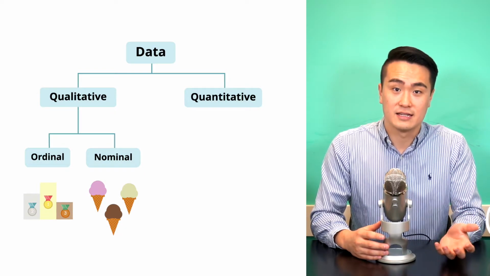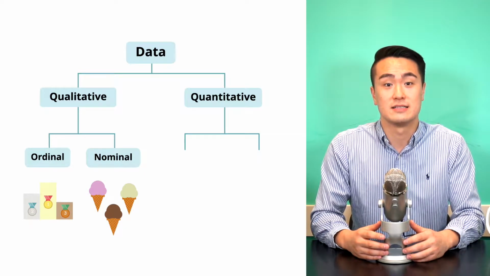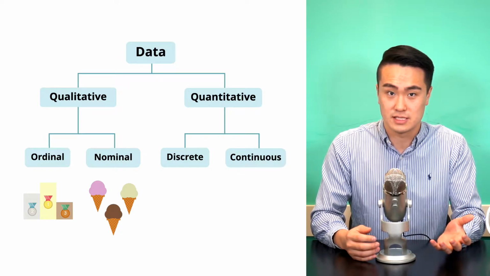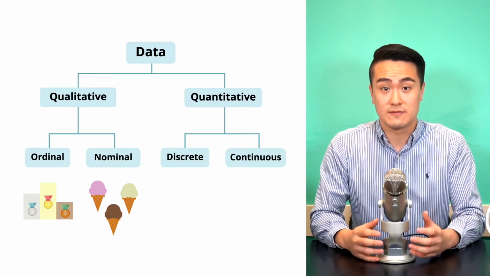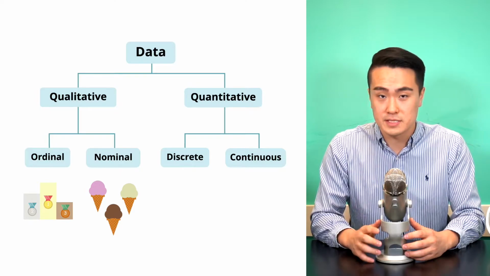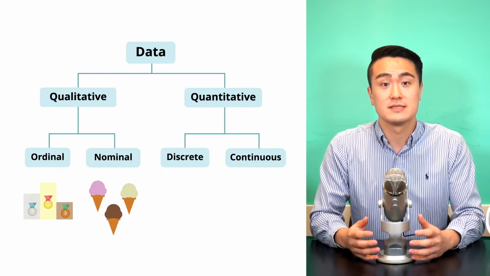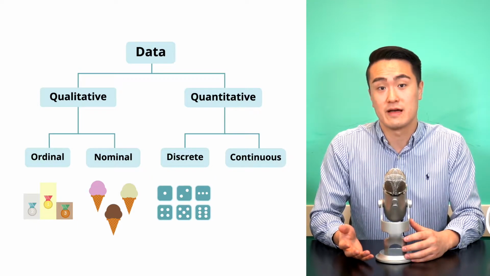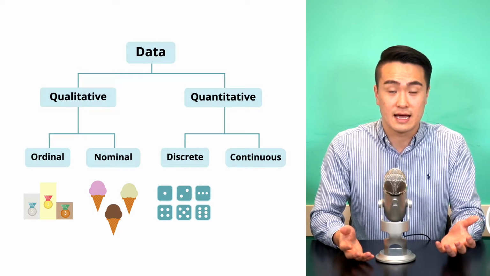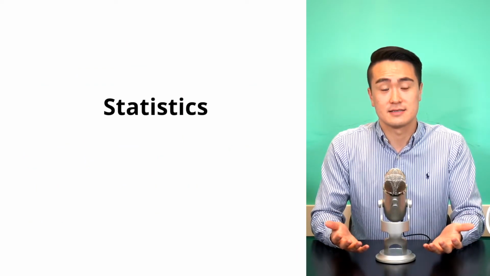On the other hand, quantitative data can be broken down into discrete and continuous. These will be very important definitions, so make sure you visit episode 3 on random variables. But in simple terms, discrete data has a finite number of outcomes, whilst continuous data has an infinite range of outcomes.